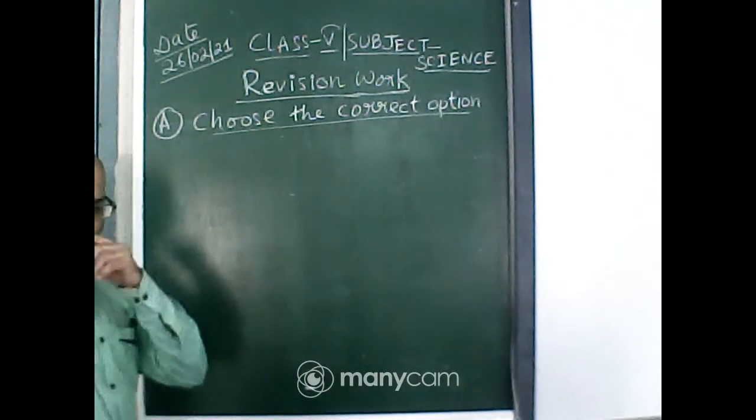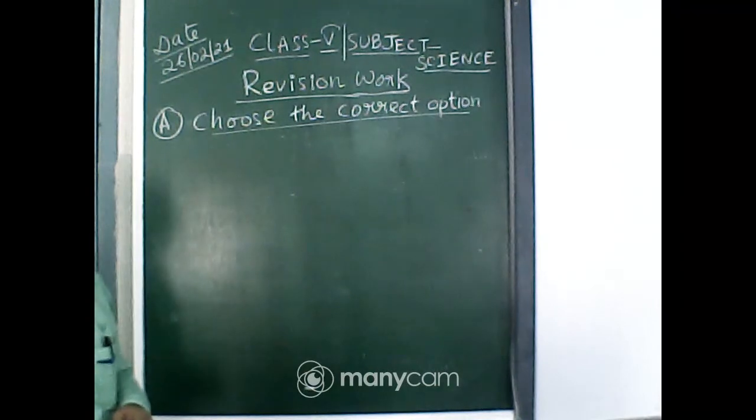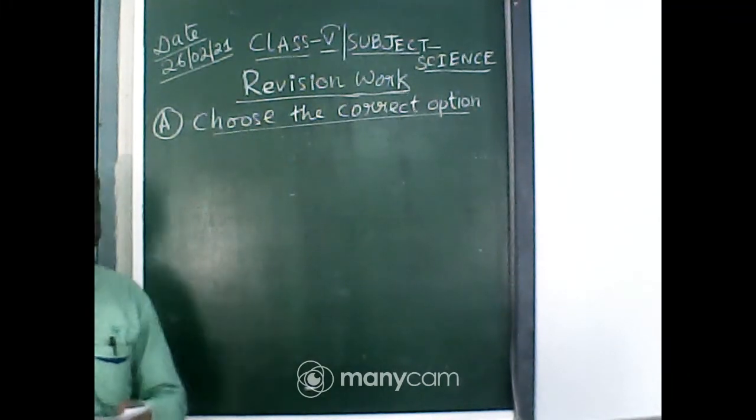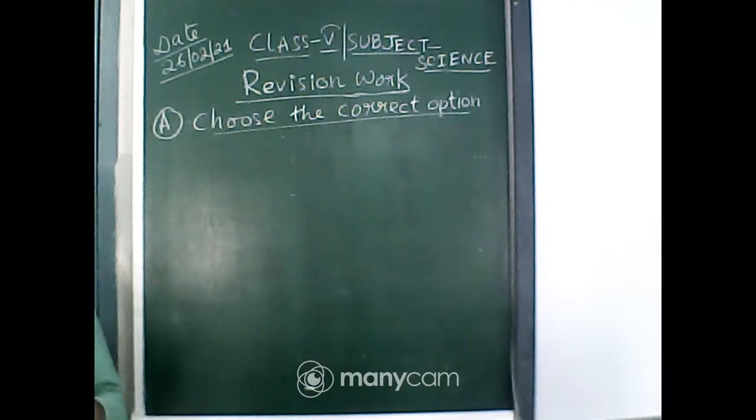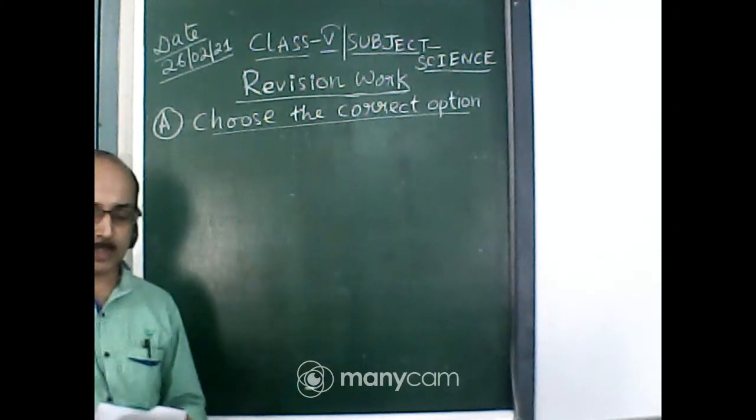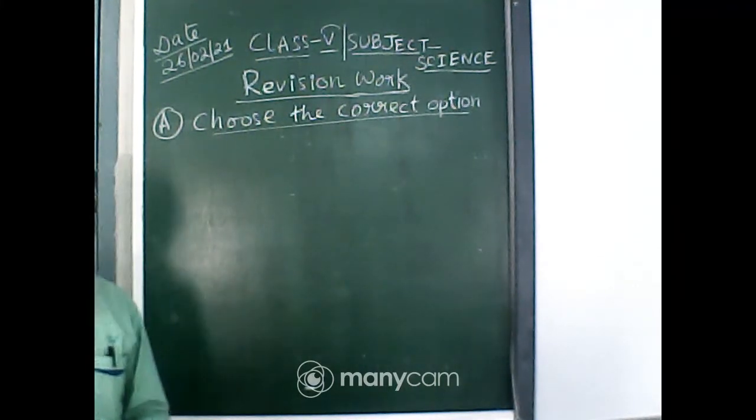Before starting the MCQs, let me tell you the syllabus once again for term 2 science.